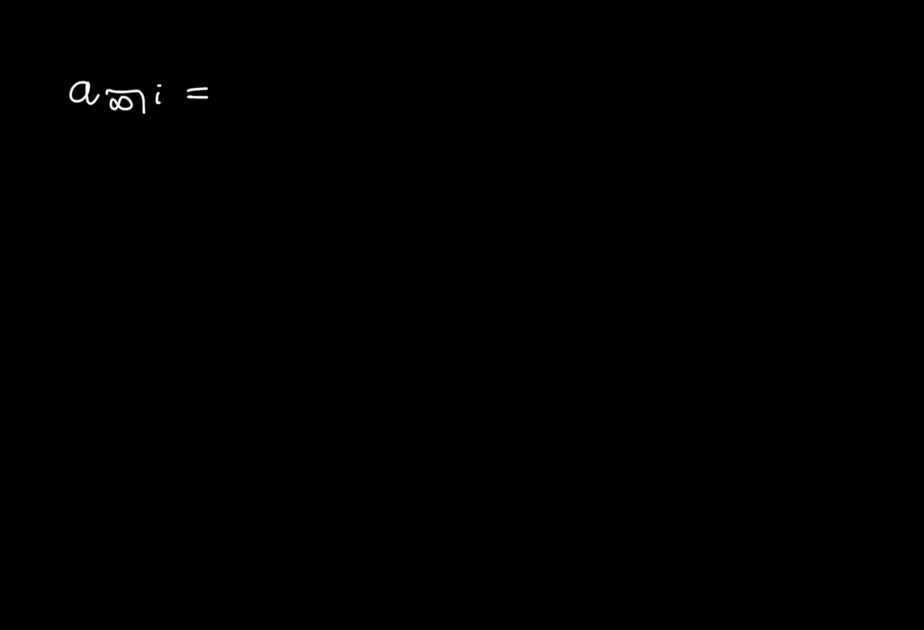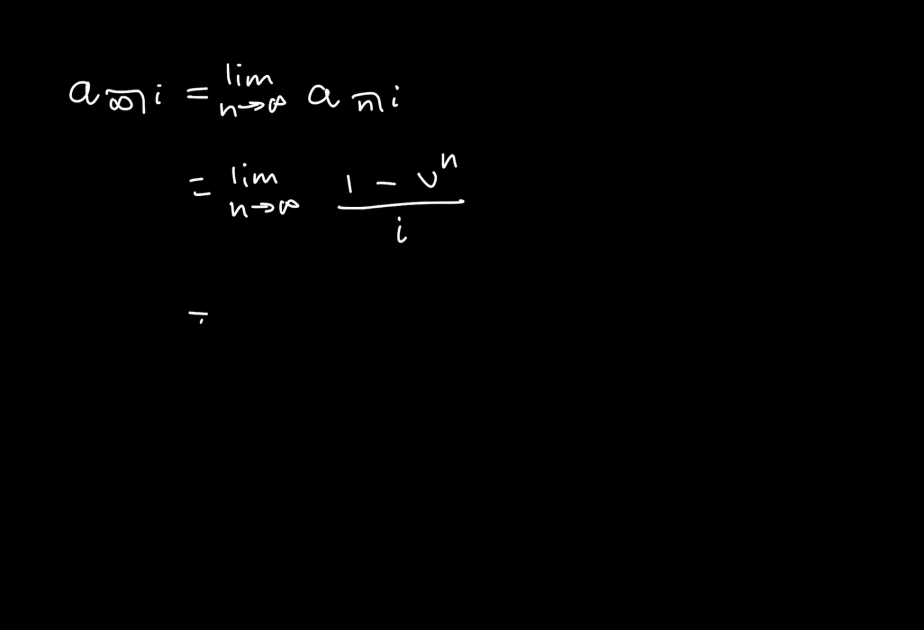So this is essentially equal to the annuity with N, except where we are taking the limit as N approaches infinity. So then if we substitute in the formula for a present value annuity in arrears, we get the limit as N approaches infinity of (1 minus V^N) over I. Now, V^N is simply (1+I)^(-N), and that is simply 1 over (1+I)^N. So we can get rid of V^N and replace it with 1 over (1+I)^N.